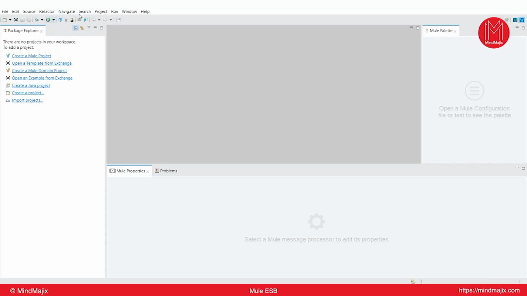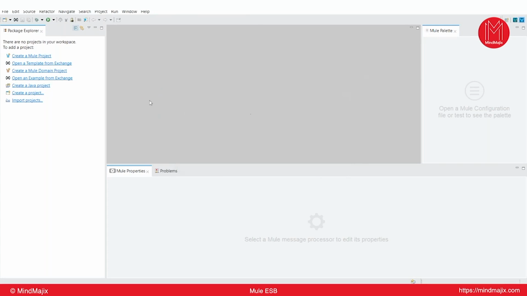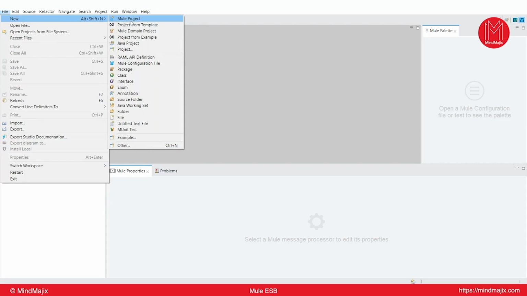Right now, what is the version of Anypoint Studio? How can we check? Go to Help and click on Anypoint Studio. 7.5.1 is our Studio. When they released this version, what was the new version of runtime? 4.3. That's why they have given it as a plugin. So how to create a project? By directly using this shortcut, you can use it, or else go to File, New, Mule Project.